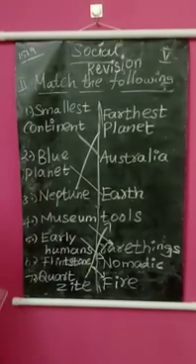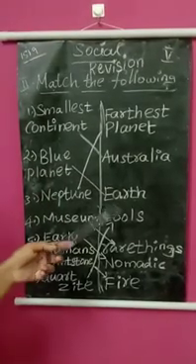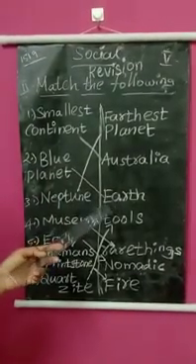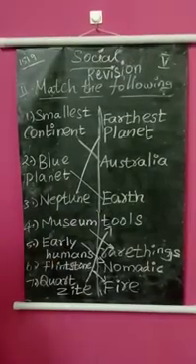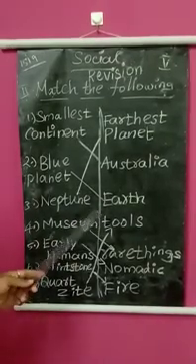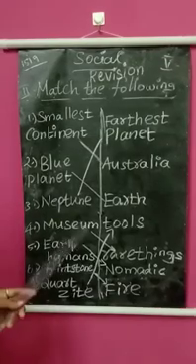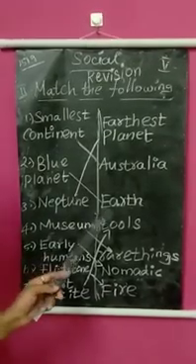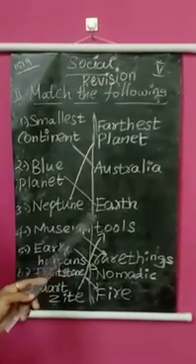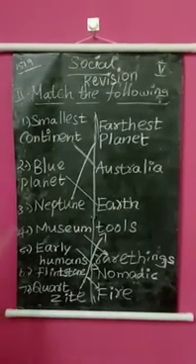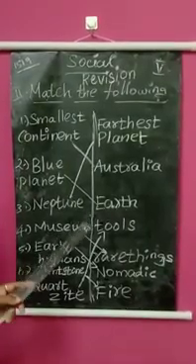And the second one, blue planet. Which is called the blue planet in the solar family? Earth is called the blue planet in the solar family. And do you know what the reason is? Because most of the portions of our Earth are fully covered with sea water, and the water looks blue in color, so Earth is called a blue planet in the solar family.